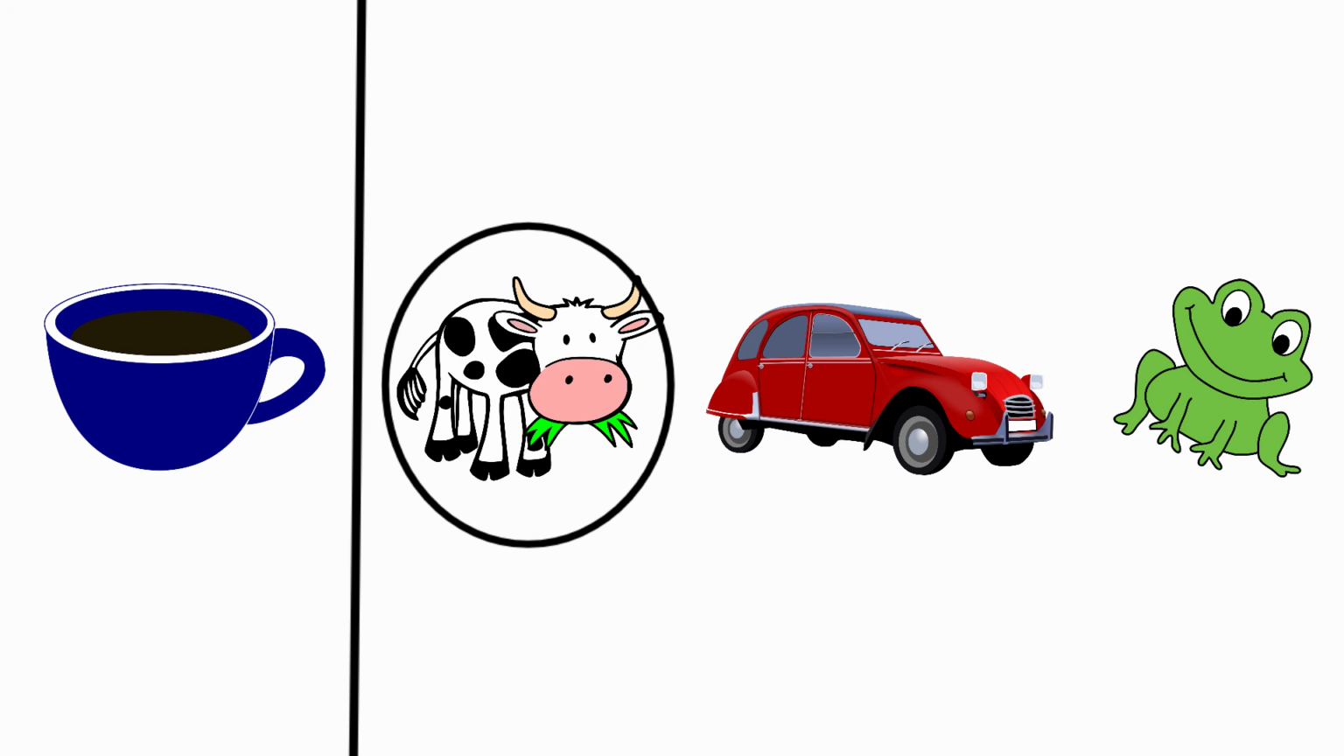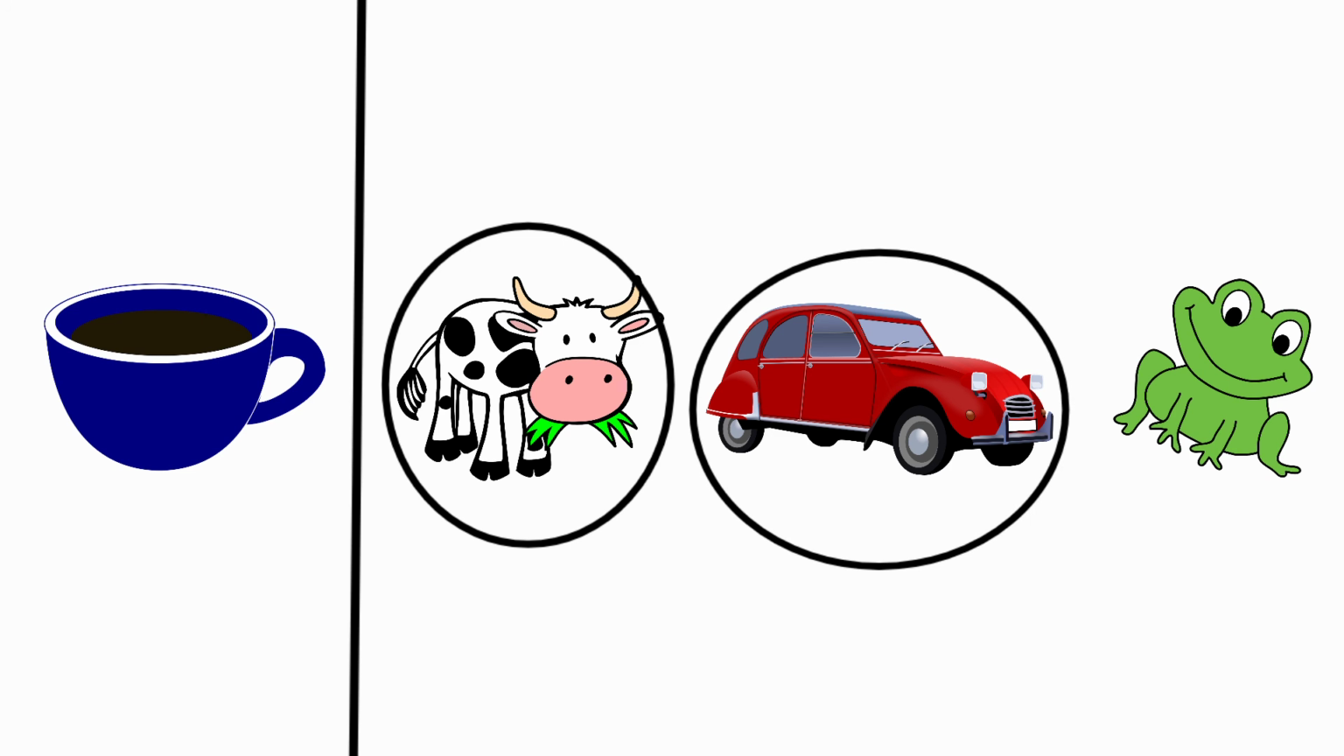Next one, car. The beginning sound for car is K. For cup, the beginning sound is K. For cup and for car, the beginning sounds are same. So, we are going to circle the picture car.